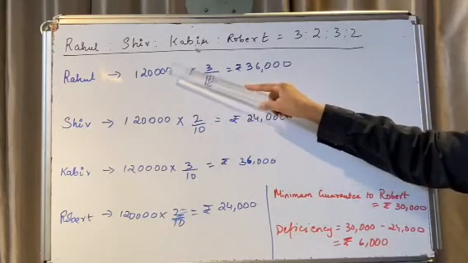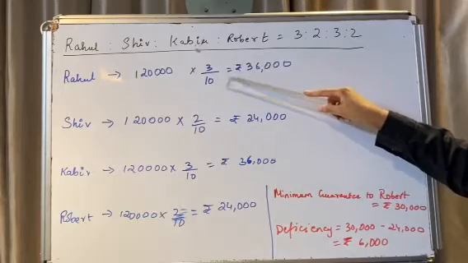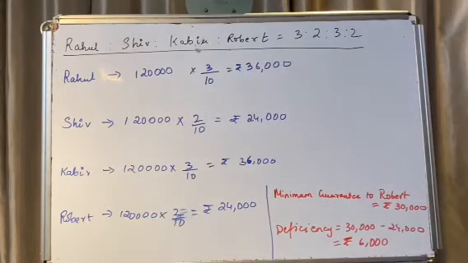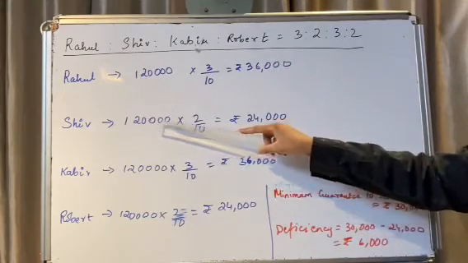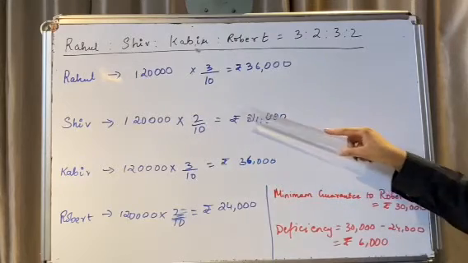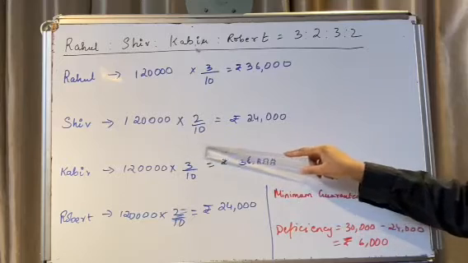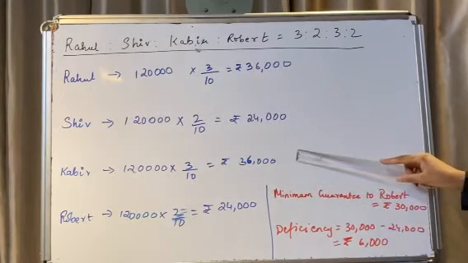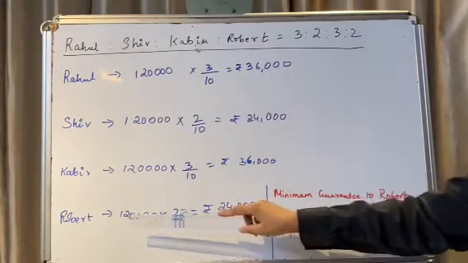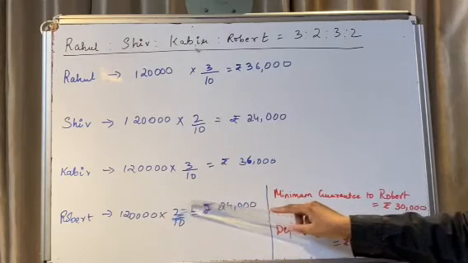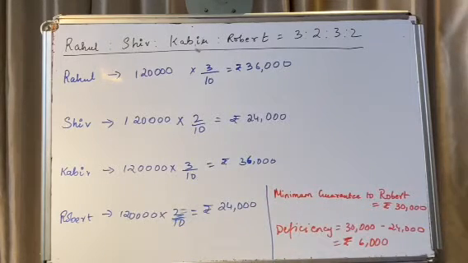So Rahul will get 1,20,000 into 3 by 10, which is 36,000. Likewise, Shiv will get 1,20,000 into 2 by 10, which is 24,000. Kabir would have got 1,20,000 into 3 by 10, which is 36,000. And Robert would have got 1,20,000 into 2 by 10, which is 24,000.